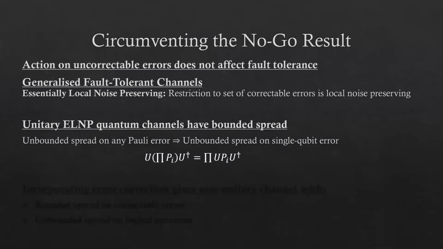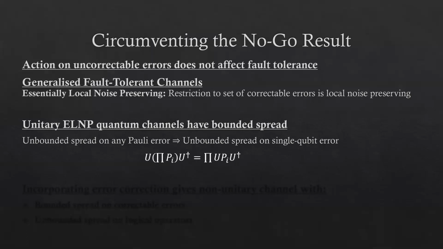We show that unitary essentially local noise preserving quantum channels still have banded spread. Specifically, what we show is that if a unitary quantum channel has unbounded spread on any Pauli error, it necessarily has unbounded spread on some single qubit Pauli error. This is because the action of a unitary on the product of errors is equal to the product of the action on the individual errors. This means that generalizing local noise preserving channels to essentially local noise preserving channels does not allow us to circumvent our no-go result with unitary operators, that is, operations that act as unitary operators on the physical qubits.